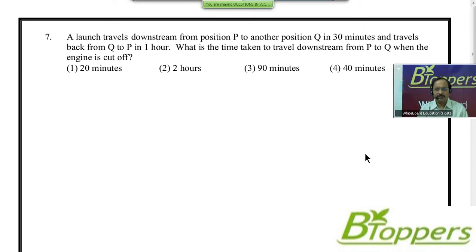This problem also comes under one of the special cases I discussed in the past in resultant velocity. In case you remember the result I have given, you can do it very fast, in a time less than 1 minute. Probably within half a minute you will be able to do it if you remember the conclusion. Otherwise also you can do it. In case you need more time to try the problem, you can take a pause and try the problem.